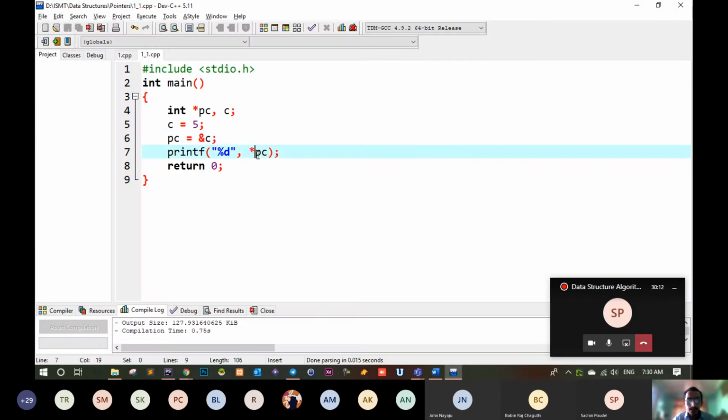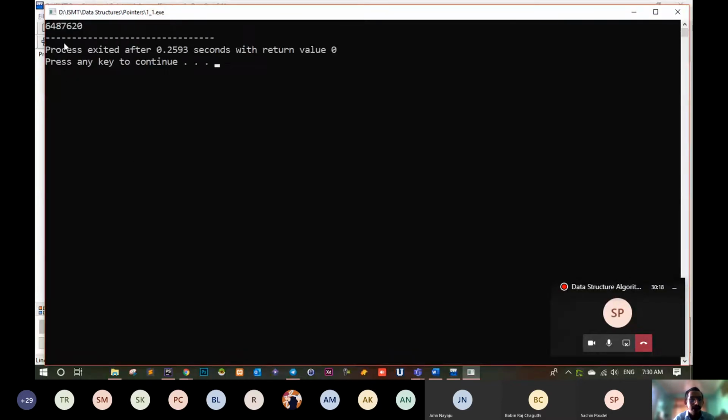But when you just remove this asterisk, it will give the address of this C, and that was 6487620. It might be different on yours. It is the address location in my computer where the value of C is stored. That is the address location I printed just now. But if you use the asterisk, then it will give the value of C. So this is called the dereference operator. This is the reference operator and this is the dereference operator.